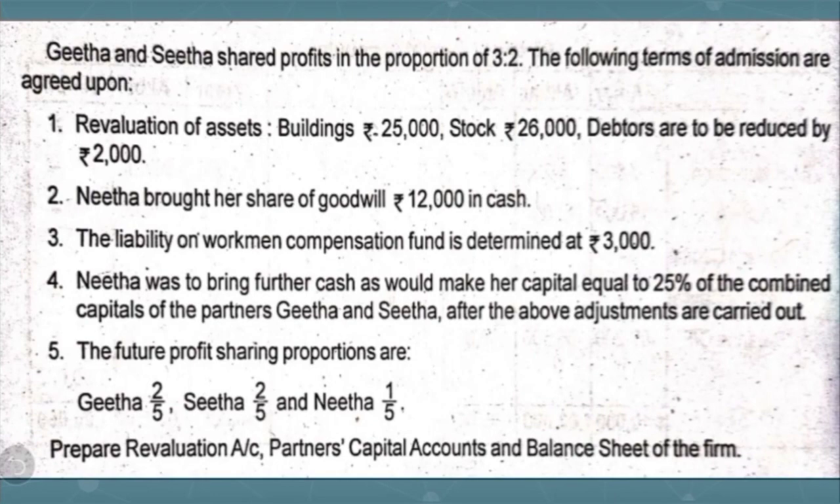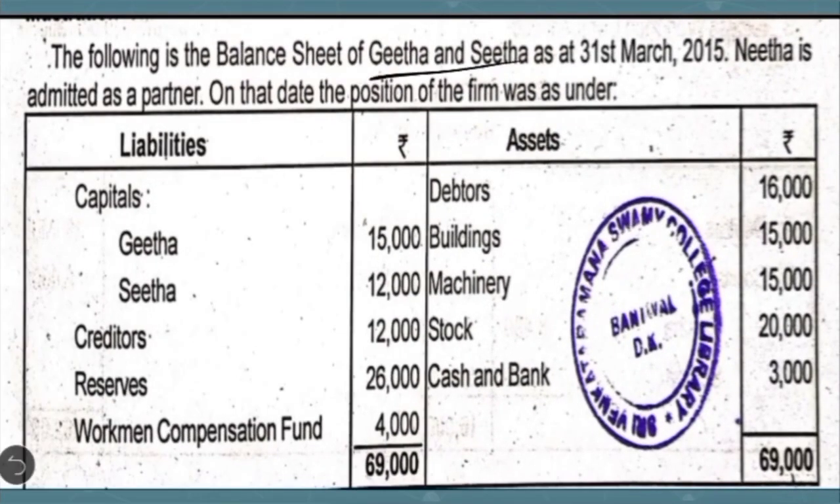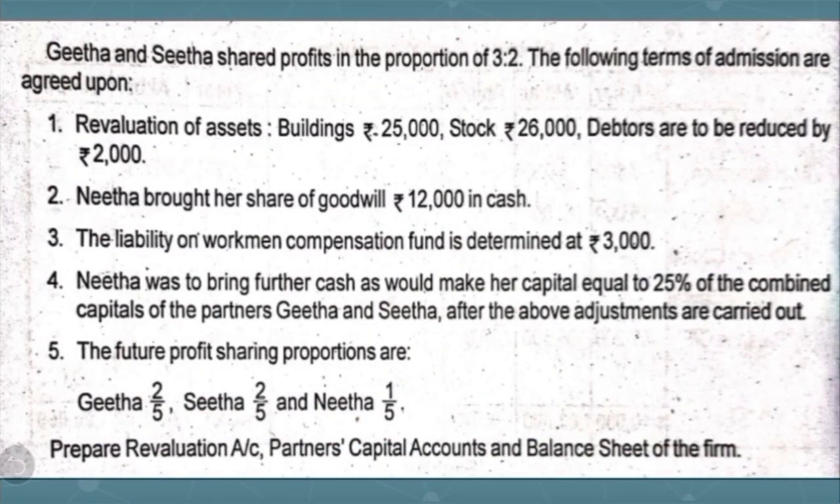Okay, let's analyze the question now. Here it is given that there were two old partners, Geeta and Sita. They were sharing the profits and losses in the proportion of 3:2. Nothing but this is the old profit sharing ratio. Later they admitted Neeta into the partnership on the following terms. The first one, revaluation of assets and liabilities they have given.